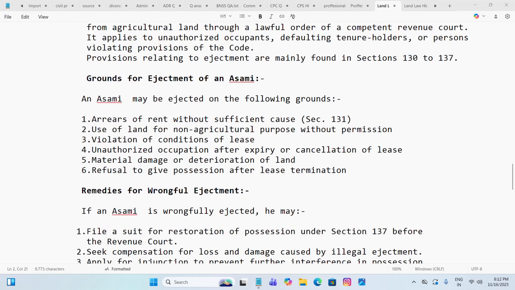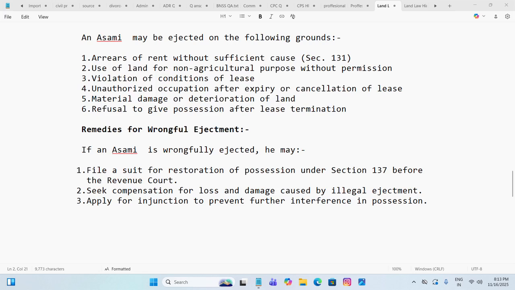Now, grounds for ejectment of an Asami. An Asami may be ejected on the following grounds. Arrears of rent without sufficient cause, Section 131. Use of land for non-agricultural purpose without permission. Violation of conditions of lease. Unauthorized occupation after expiry or cancellation of lease. Material damage or deterioration of land. Refusal to give possession after lease termination. So these six are the grounds for ejectment.